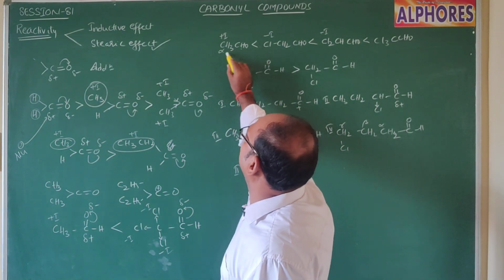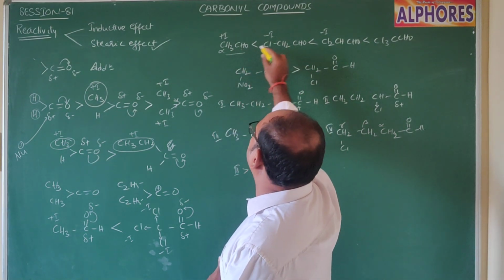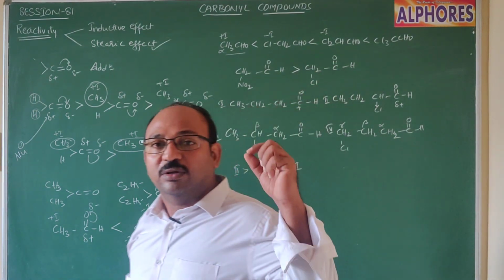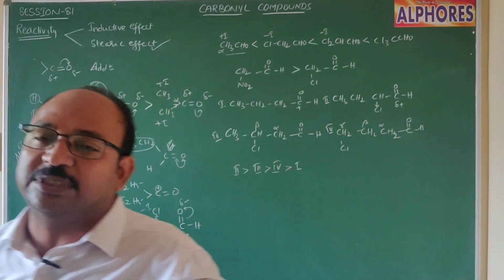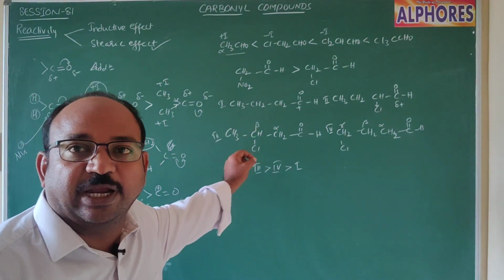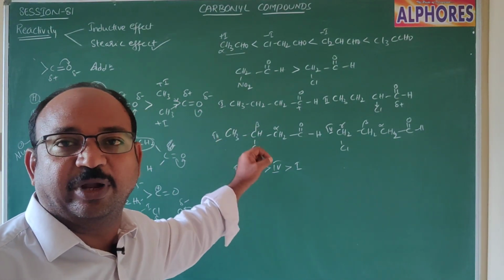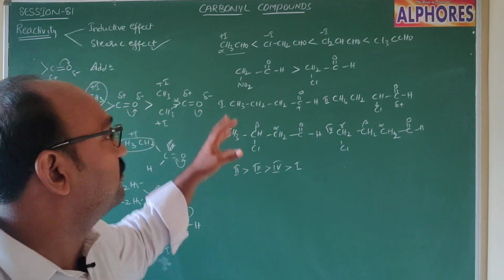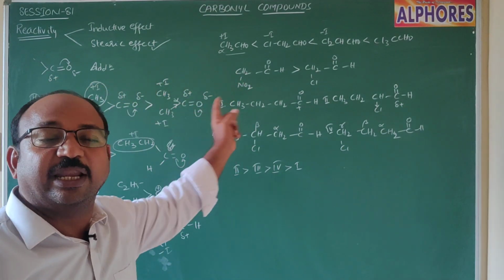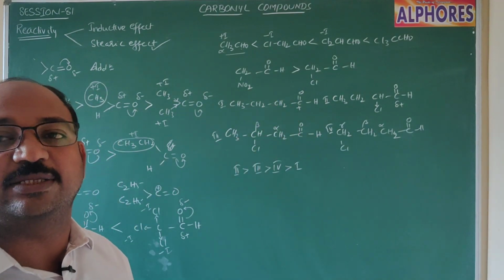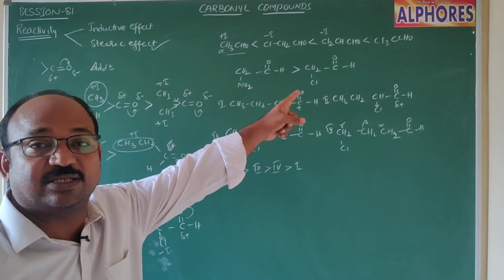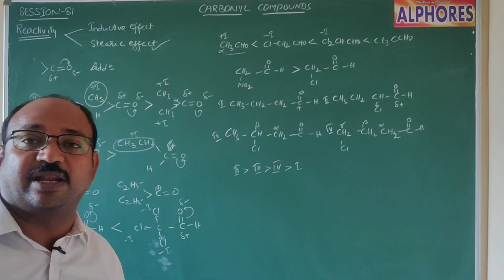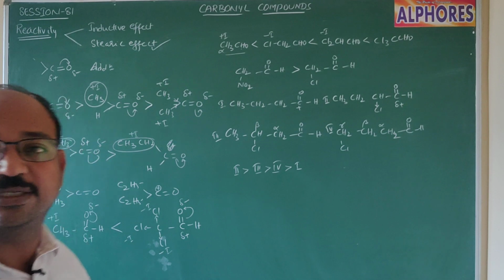In all these cases, aldehyde, chloro, dichloro, trichloro, compared to steric hindrance, electronic factors, meaning the inductive effect, dominate more because of the presence of a strong minus I group. Here reactivity increases. We are not supposed to consider that the three chlorine atoms are big atoms which cause more steric hindrance. We are not supposed to think like that.